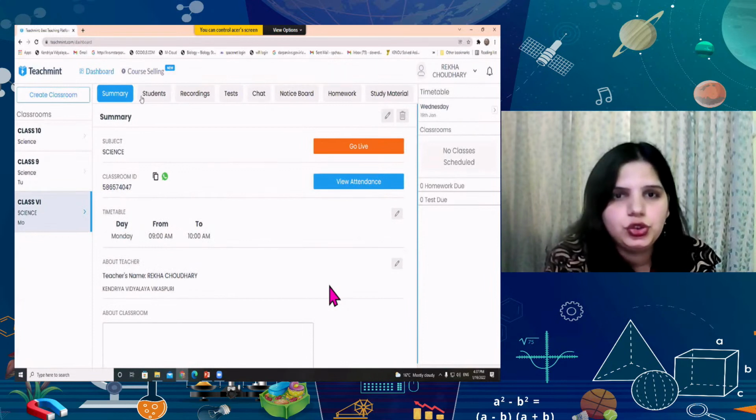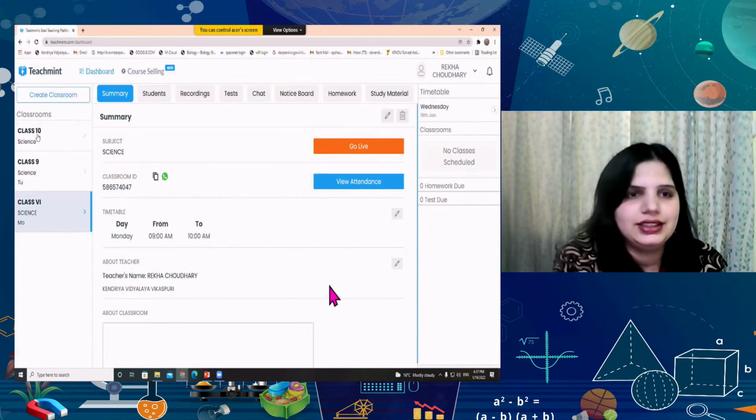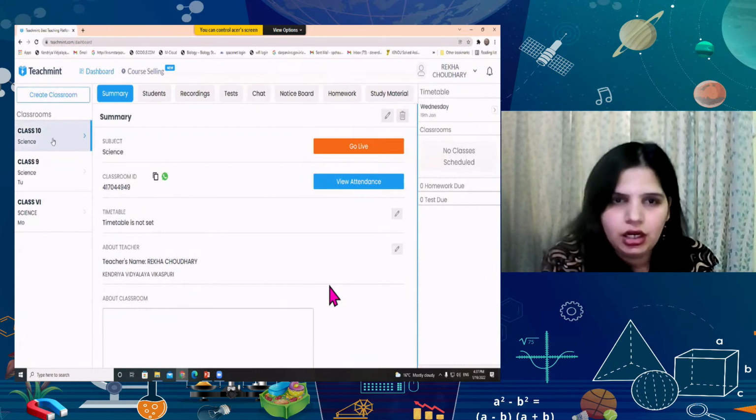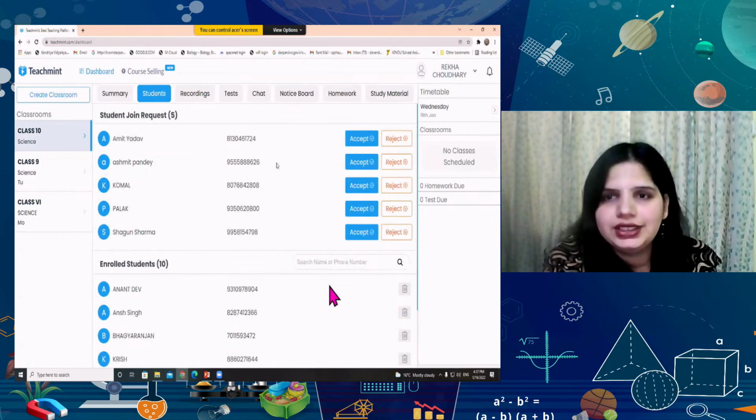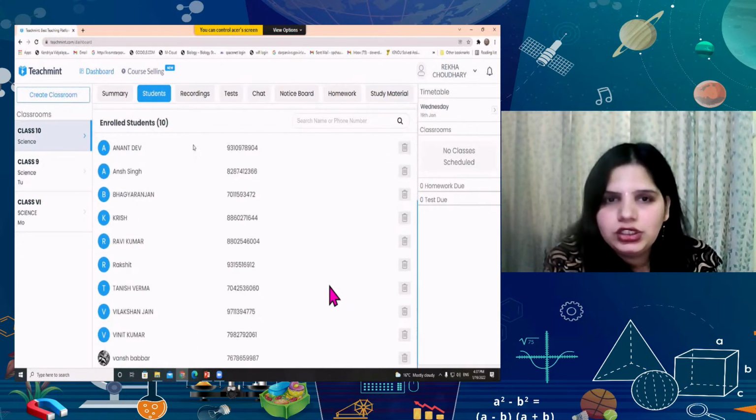Now I'm going to show all the other things in other class. Let me take class 10th now. The same features are available in the summary point. Now I'm going to show students. Here you can see enrolled students for now and their contact numbers, as well as I can delete them at any point of time.